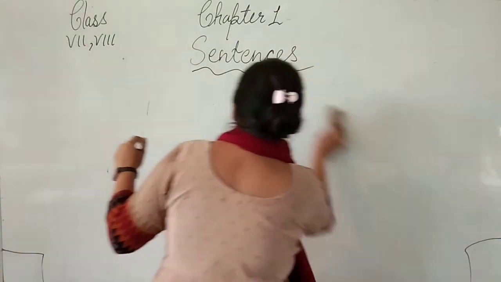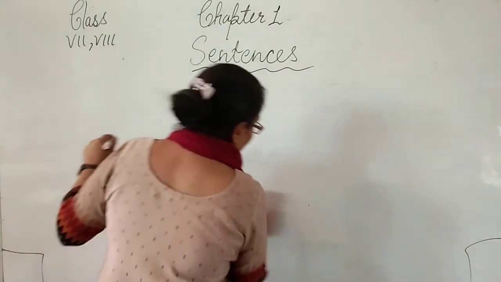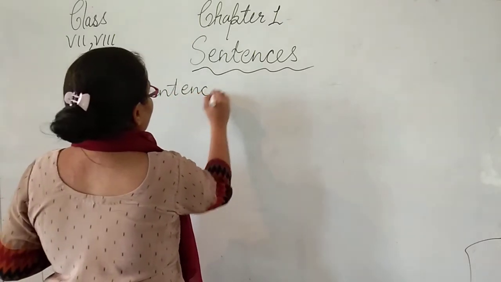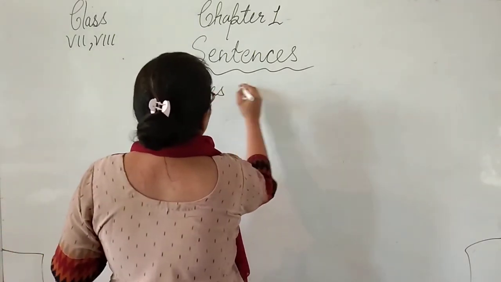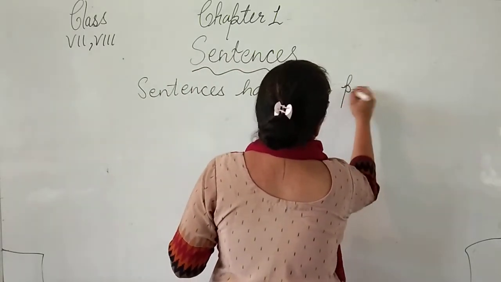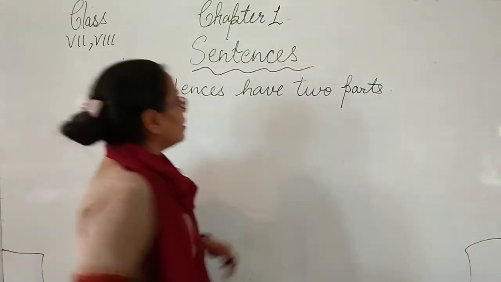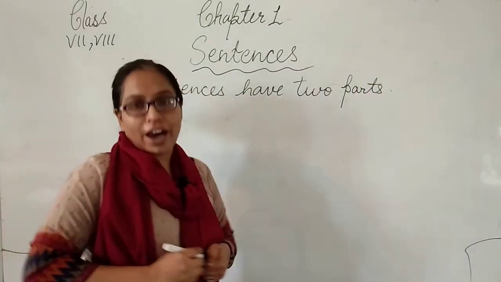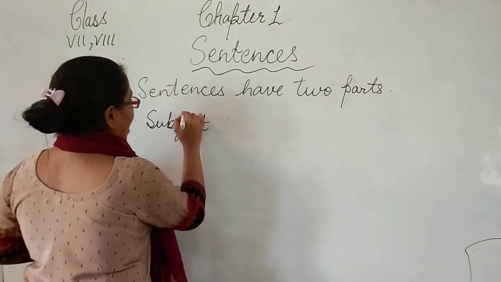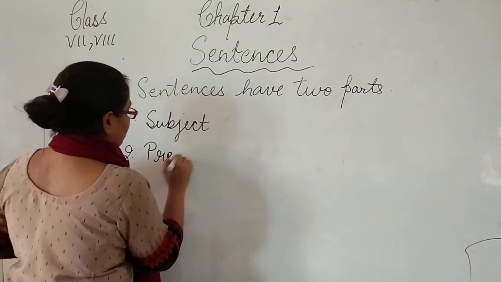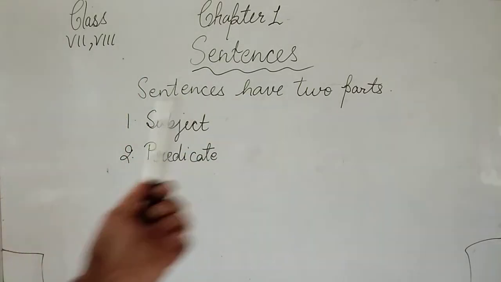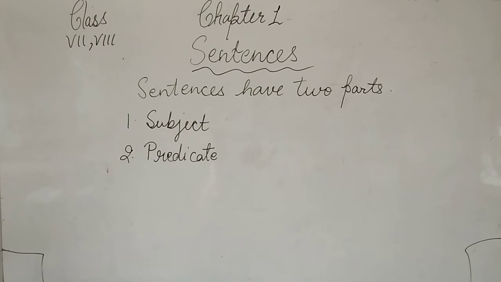Now students, in your class we learn today that sentences have two parts. How many parts does a sentence have? A sentence has two parts. Number 1, subject, and number 2, predicate. How many parts does a sentence have? A sentence has two parts, subject and predicate.